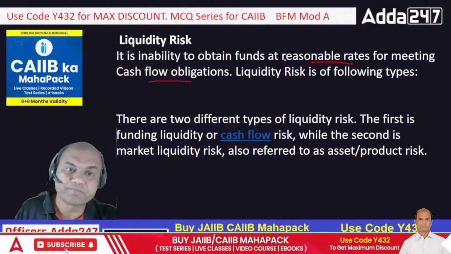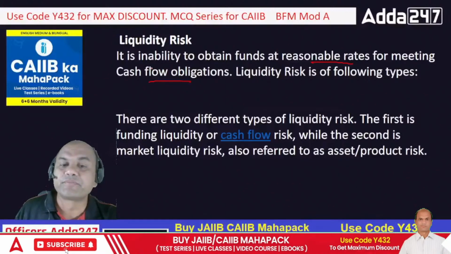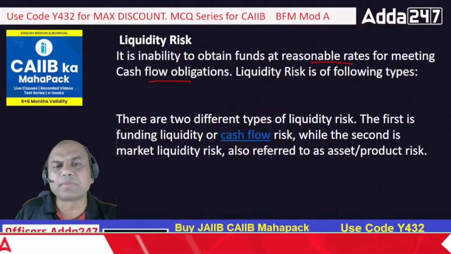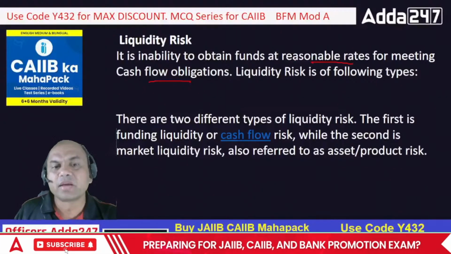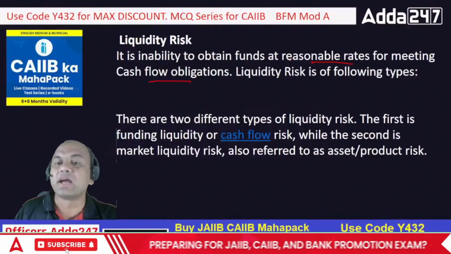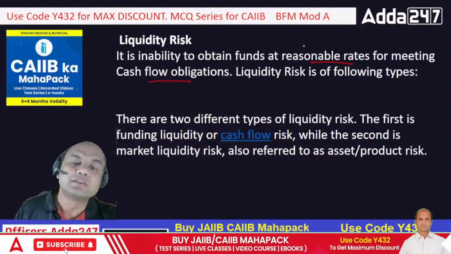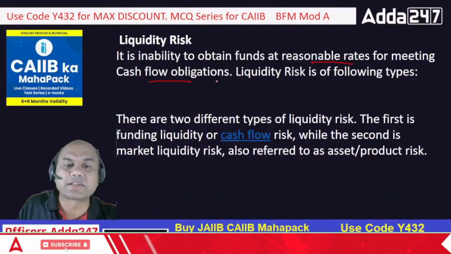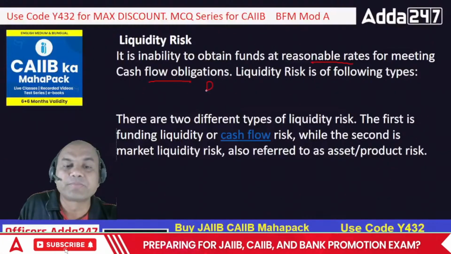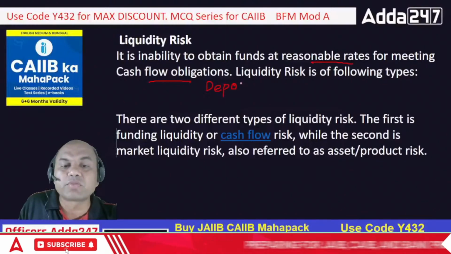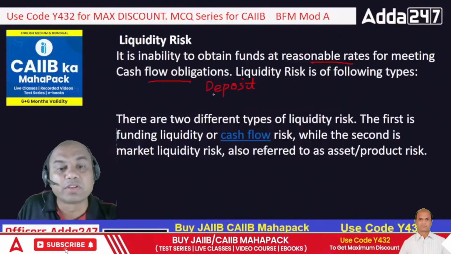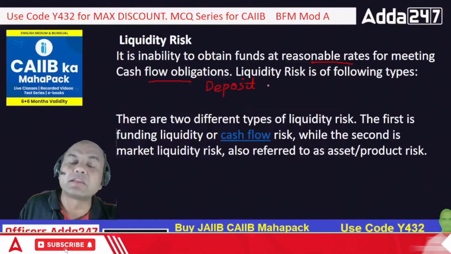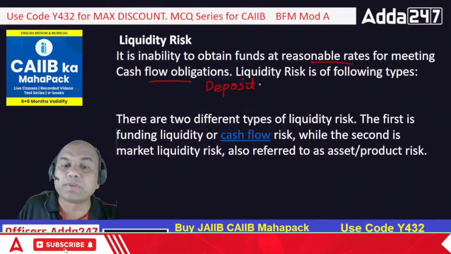Now coming back, how does this apply to the banking system? It applies at reasonable rates. How does the bank get funds? Banks get funds from deposits. If they give a higher rate of interest on deposits, the bank will lose. So what is the logic of banking?